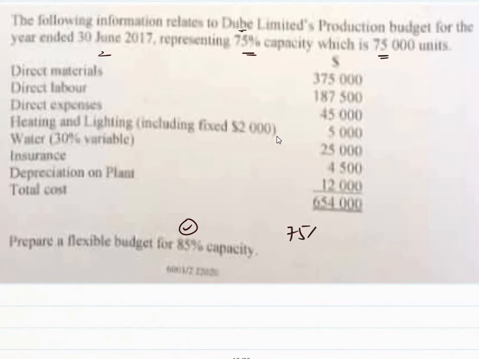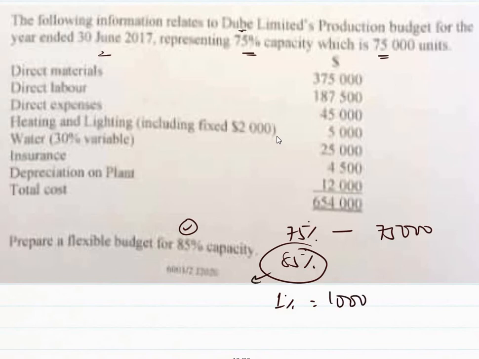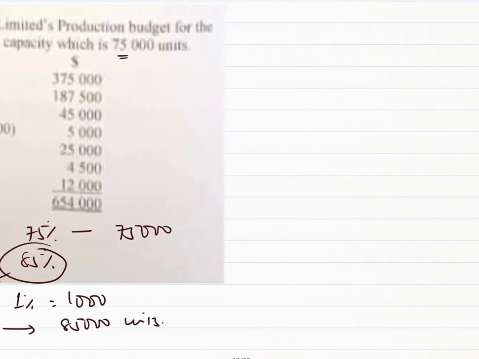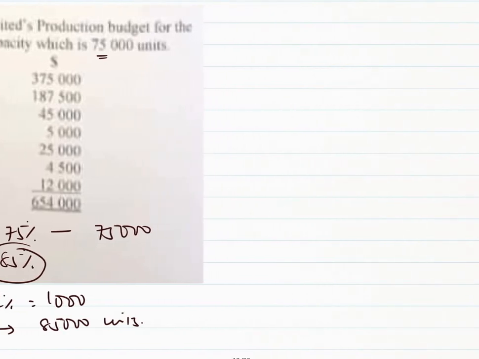If 75% is equivalent to 75,000, what will be 85%? 1% is equivalent to 1,000, and similarly 85% is equivalent to 85,000 units. So we will be making the 85,000 capacity budget.